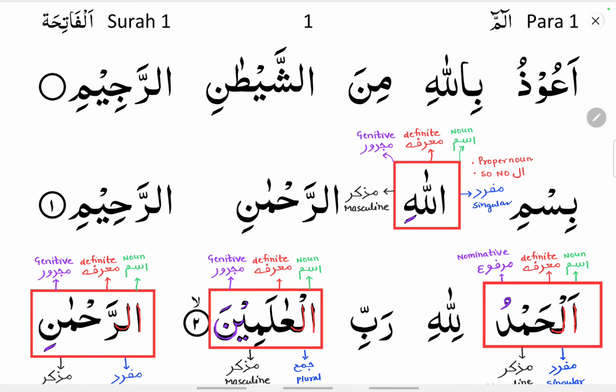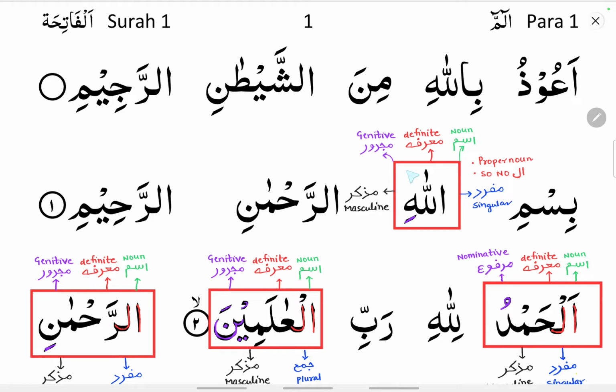First, the two identification signs for identifying a noun: a word which starts with an alif lam, or a word which ends with a tanween. Those words are nouns. So here you can see Allahi. Allah is a proper noun, so there is no need of alif lam to it. A proper noun itself is a definite noun. So here Allahi, it is an ism, that is, it is a noun.